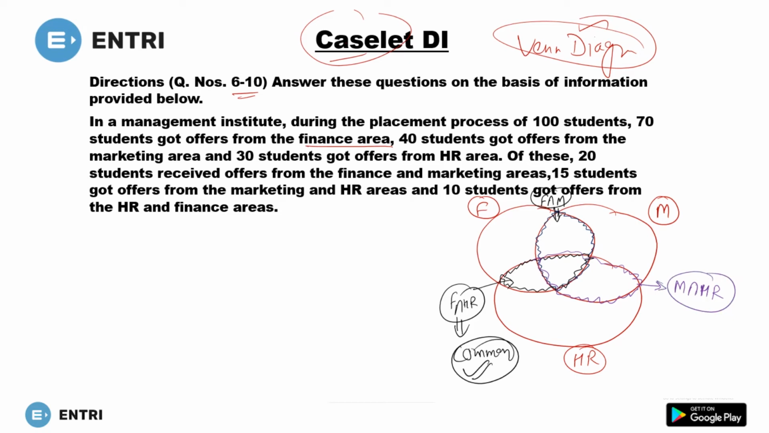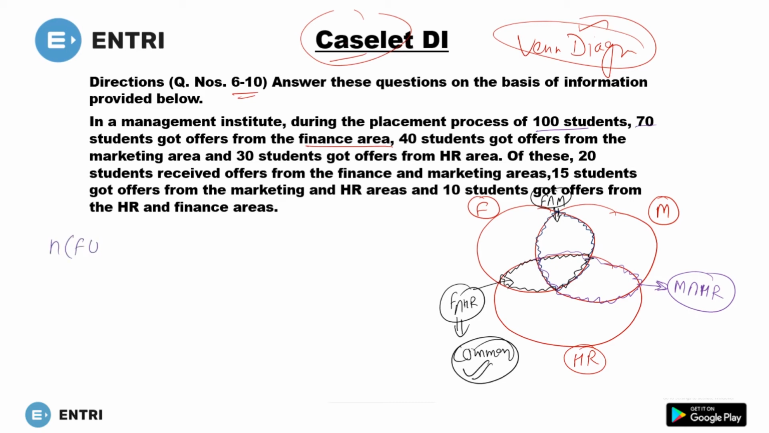I hope this one is the answer. Okay, now move to the next. Now move to the question actually. So what is given? There are 100 students. Okay, 70 students got offers in the finance area. So 100 students means you have